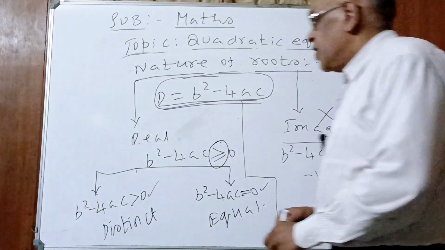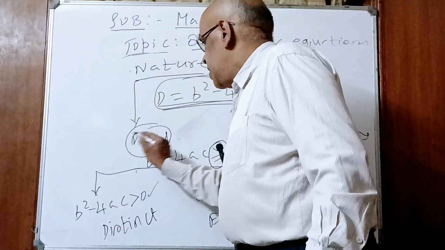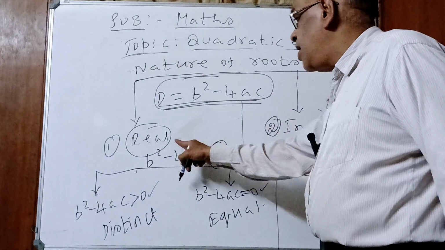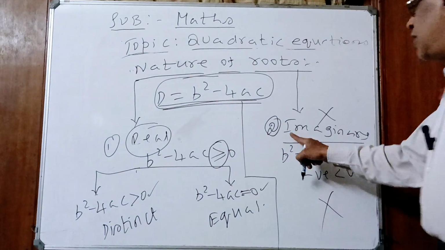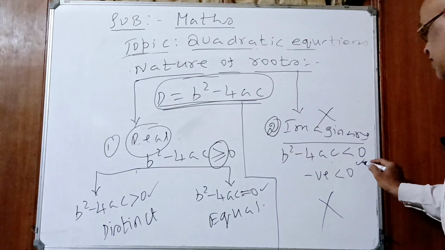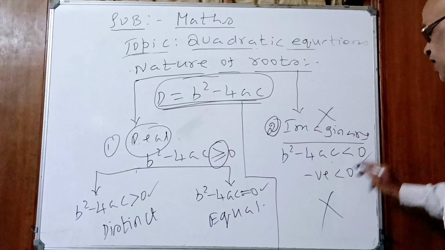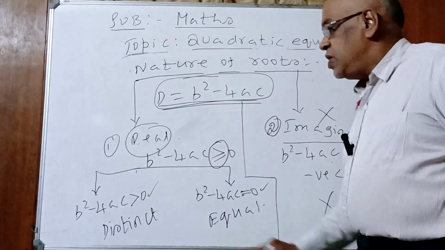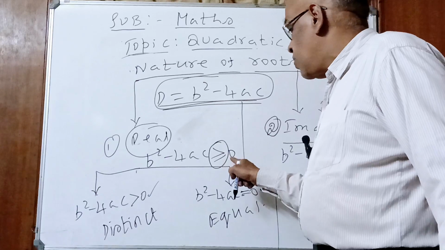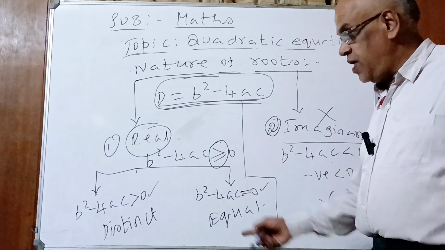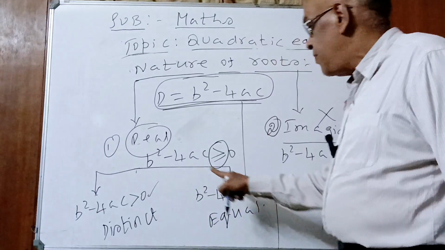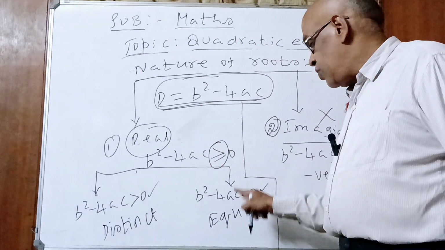Roots can be real or imaginary. Roots are imaginary, what is the condition? Discriminant b square minus 4ac less than 0. Question finished. So if roots are real, then b square minus 4ac is greater than or equal to 0. There are two sides: b square minus 4ac is greater than 0, and I have written separately b square minus 4ac is equal to 0.